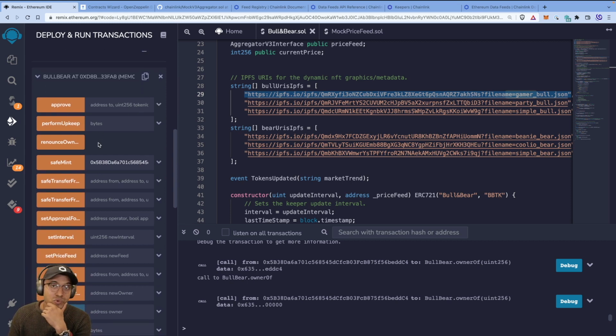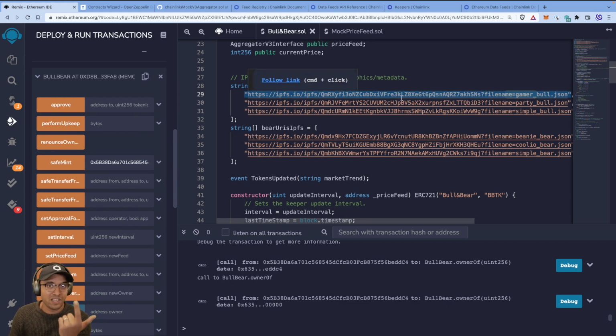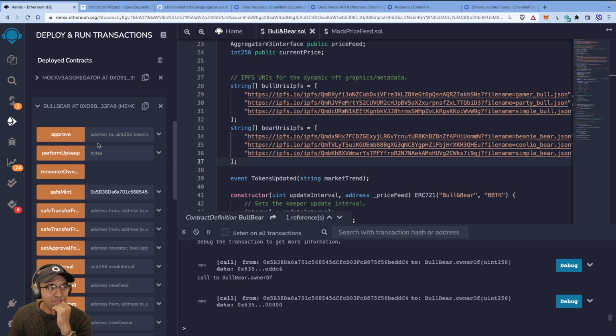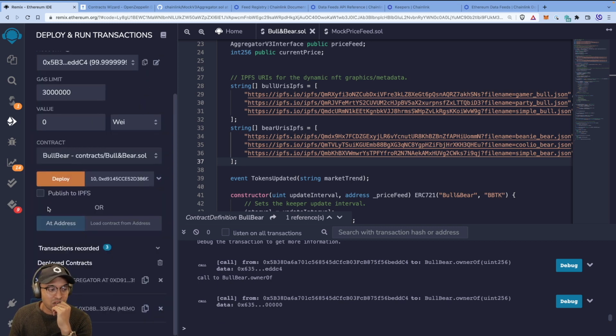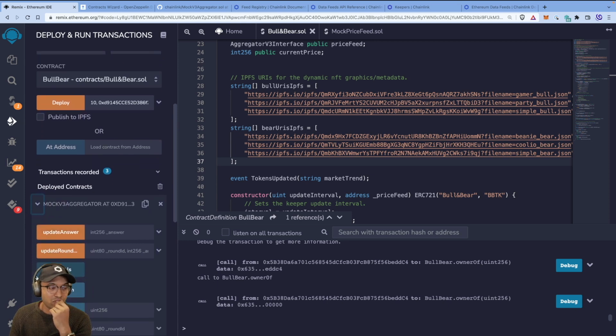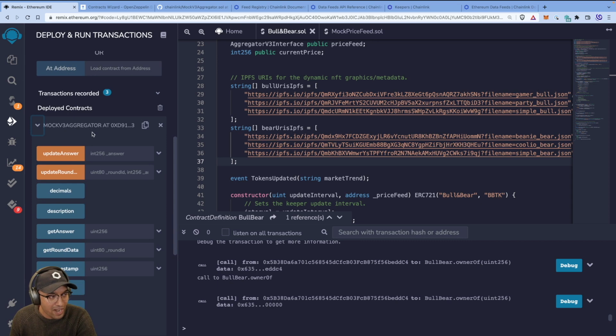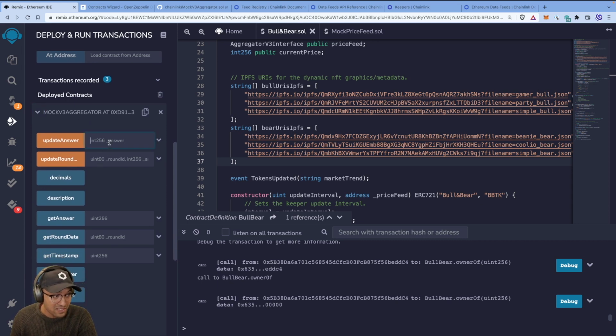Now we need to try and do 2 things. We know we've already done one price check. We already got the latest price from the actual mock contract, right? But let's just make sure that if the aggregator were to change its price, get current price would still work. It should, but let's just do it anyway, right? So we go back to our mock aggregator and we update the answer.